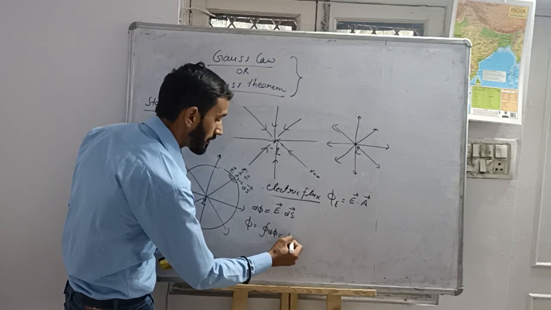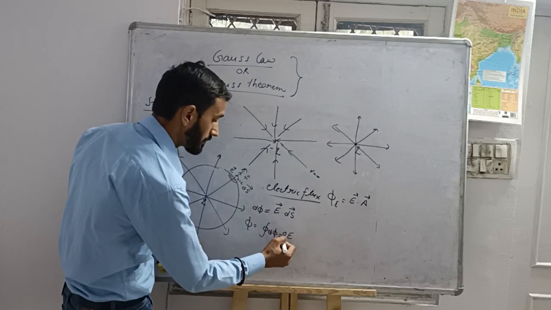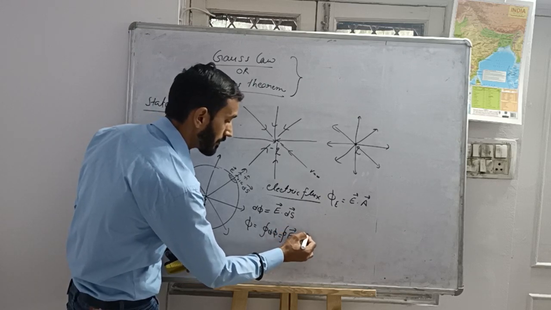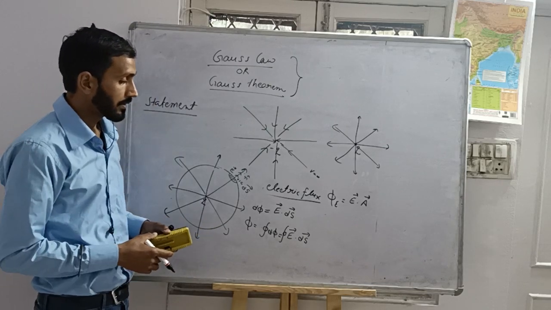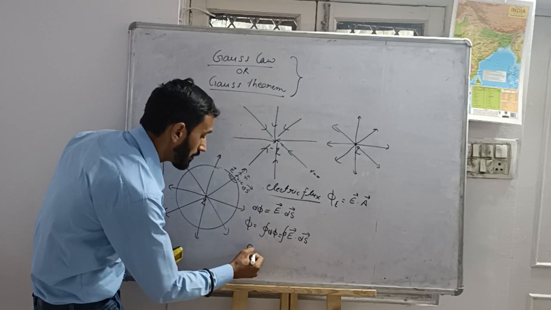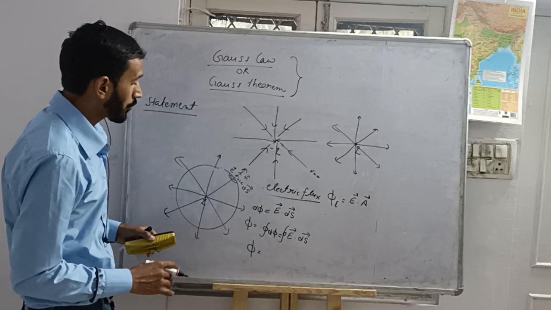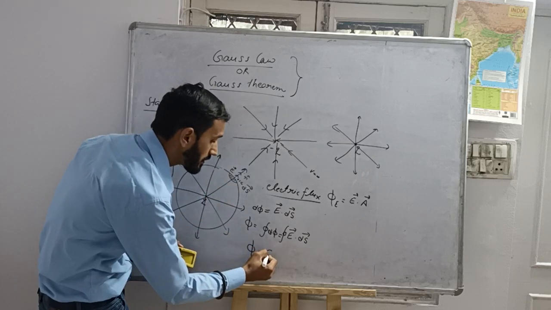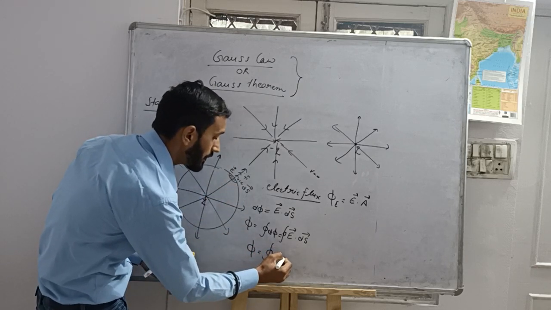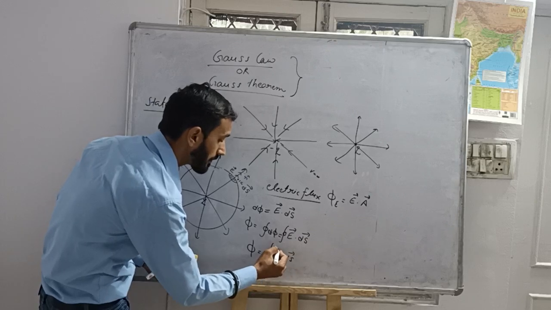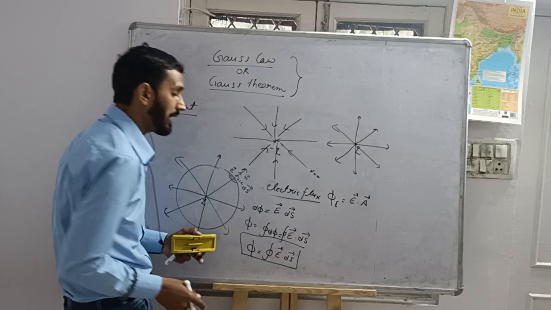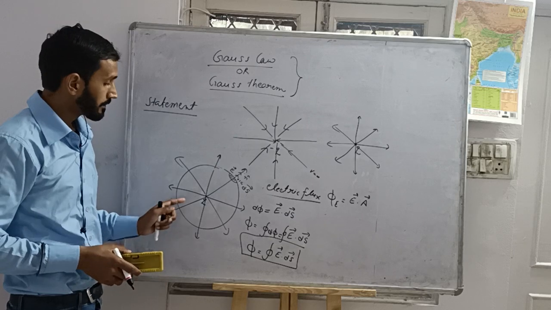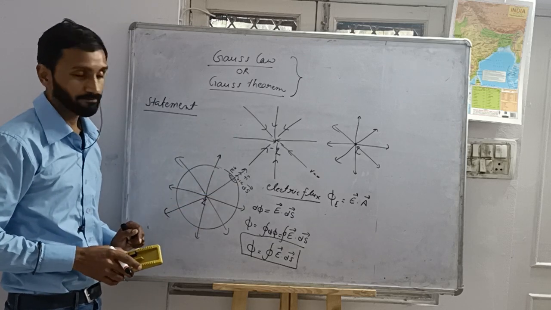Here, closed integration of E dot ds. Understood? Now, electric flux through the complete closed surface area is the closed integration of E dot ds. This is the mathematical formula to find out the electric flux through this closed surface area.